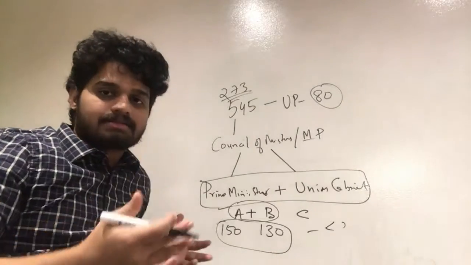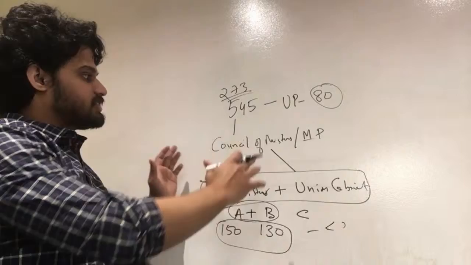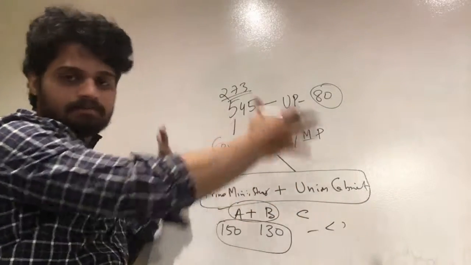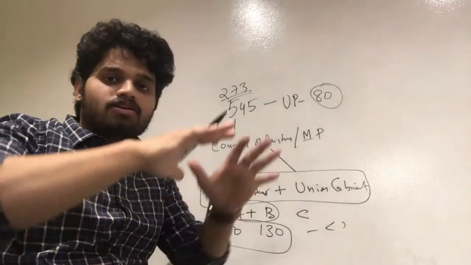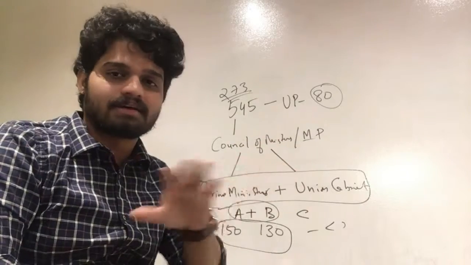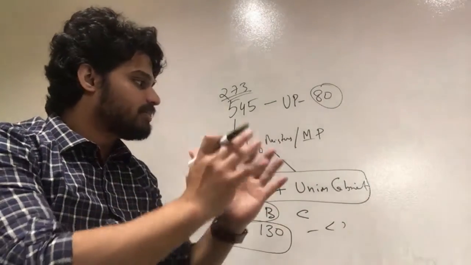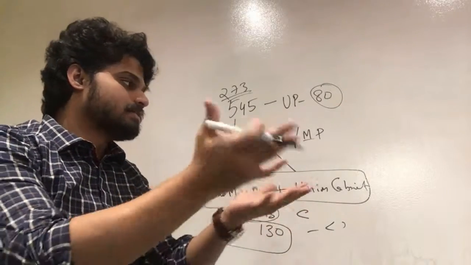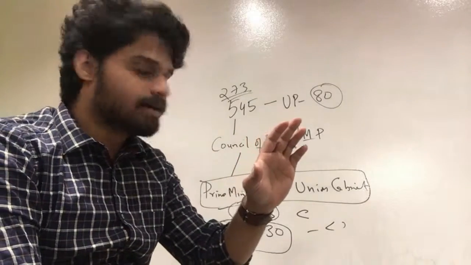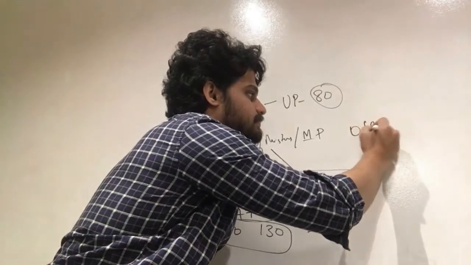So we have different alliances in India. We'll discuss that in a bit. Let's finish this part: Council of Ministers, Prime Minister, and Union Cabinet. So these are the ministers. Now you would have seen in Lok Sabha hearings that there is one single person sitting in the middle, regulating and hearing all these speeches, right? To regulate and hear these speeches and allegations and stuff, there are people called officers in Lok Sabha.